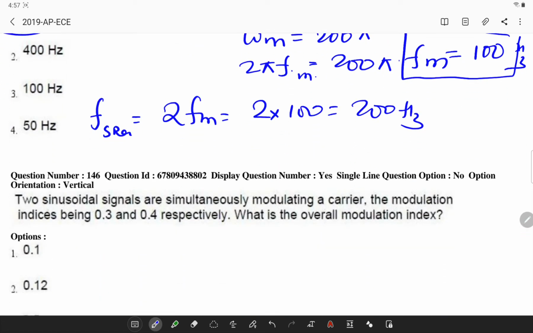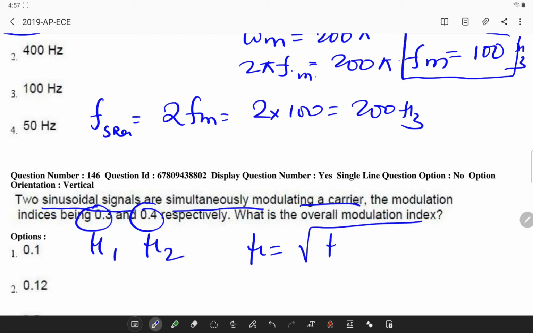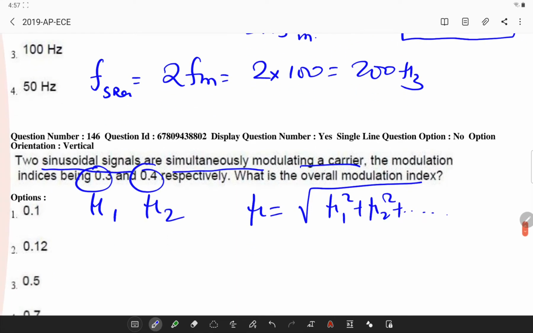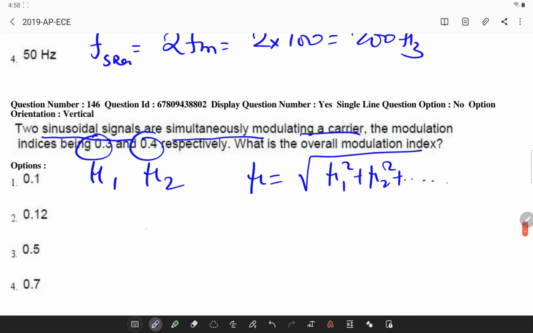Here two sinusoidal signals are simultaneously modulating a carrier, having modulation indices mu1 is 0.3 and mu2 is 0.4. Now what is the effective modulation index? There is a formula: mu = square root of (mu1² + mu2² + and so on). However many signals there are, you square them, add them, and take the square root.